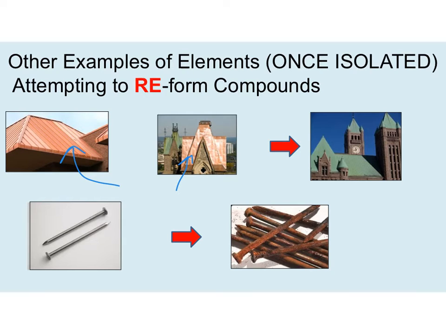But again, copper is reactive. And over time, it will want to go back into compound mode because copper is not happy. It's got valence electrons that aren't full. So what it will do is start releasing electrons and start reacting with oxygen in the air. So what happens to these roofs over time is they react with oxygen in the air, and they turn from this orange over to this green, because this green is copper oxide.